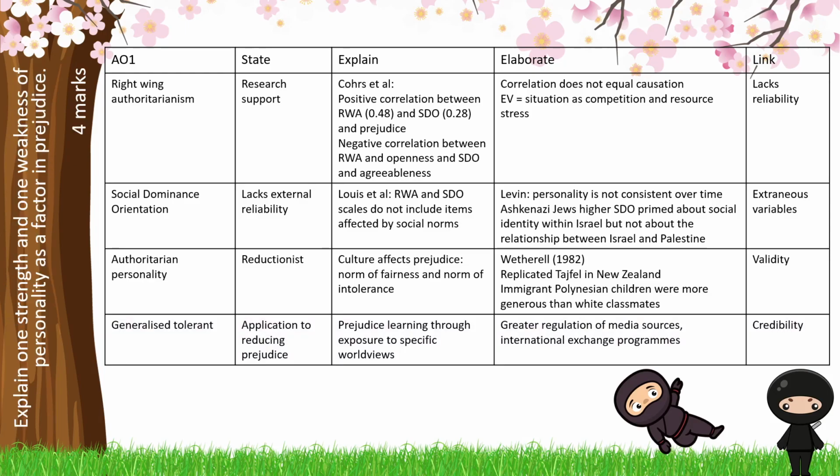Okay, so how might we link this to a different exam question then? Same information, same table. We've got explain one strength and one weakness of personality as a factor in prejudice. So for 4 marks then, we need to make sure that we're identifying a specific strength and then justifying it. So we're identifying there is research support for personality, justifying it with Adorno et al.'s research, and ensuring that we give those specific findings to show our knowledge.